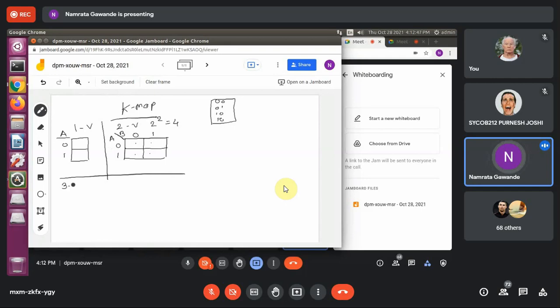Now the 3 variable K-map. For a 3 variable K-map, 2 raised to power 3 means total combinations 8. So how many total cells do we require in the K-map? 8 cells. So how is the structure for that?